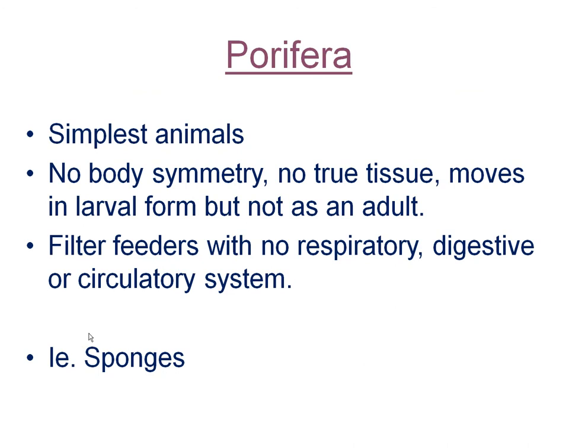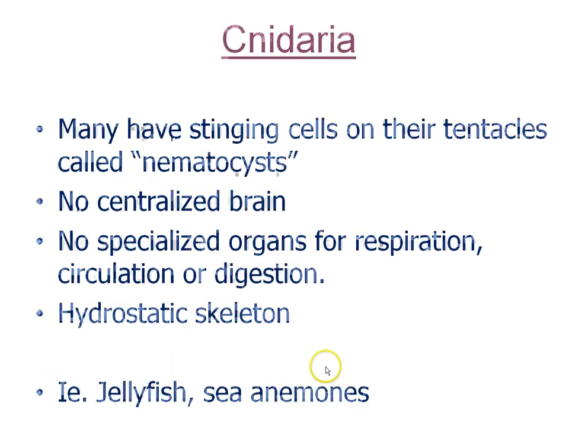Right, so let's go ahead and review some of the different phyla, and these are some of the key characteristics of the 9 phyla that you should know about. Porifera are the simplest animals. There's no body symmetry. That's the only phylum with no body symmetry. No true tissues. They don't have groups of specialized cells that do the same function. They only move in the larval form, but not as an adult. They're stationary as a coral reef or a sponge as an adult. Most of them are filter feeders with no respiratory, digestive, or circulatory system. They just take in water through little holes and filter out the good stuff, the nutrients found in the water. An example would be the sponges.